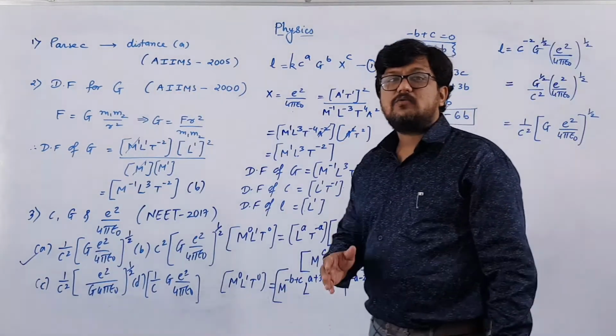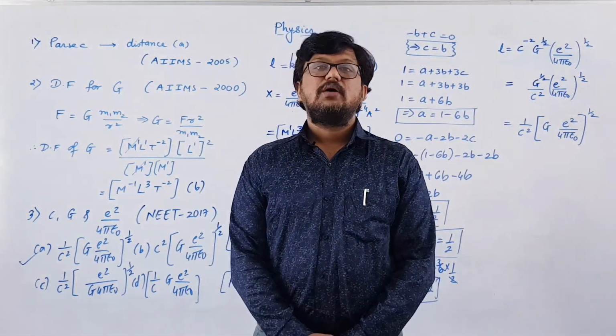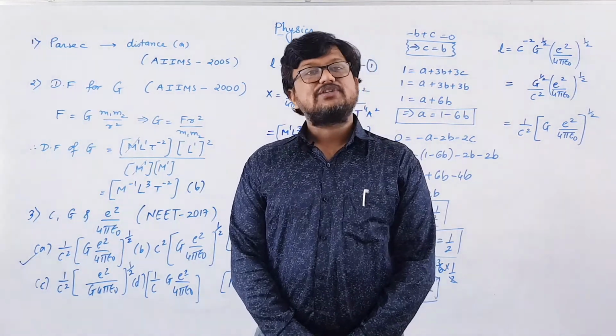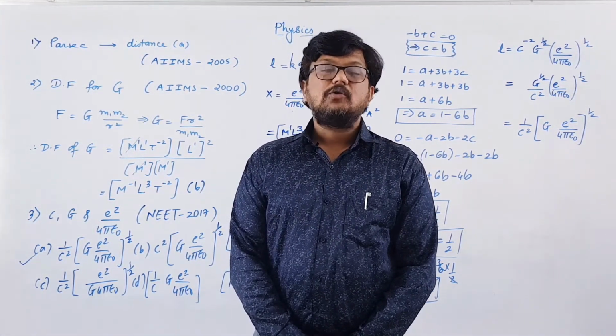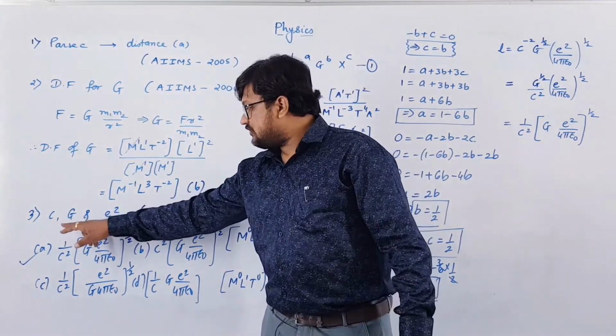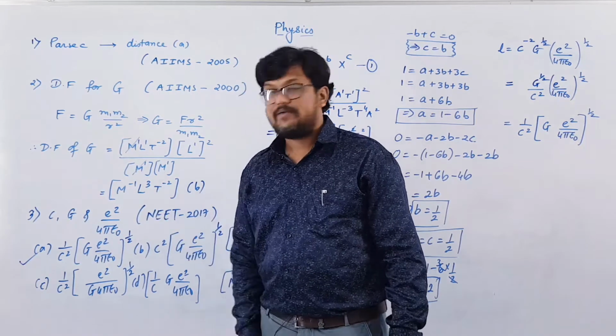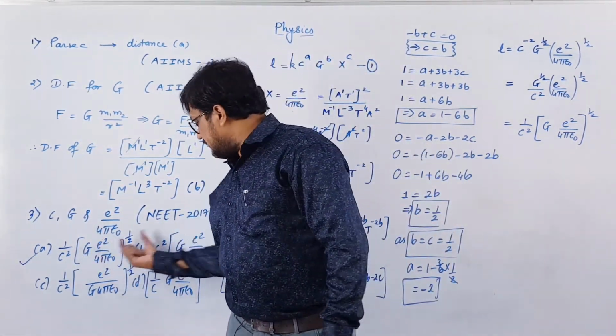Now we have solved this example MCQ by using the concept of dimension analysis. There is one more way to solve this example. What you can do is write the units of all these three given physical quantities, C, G, and e square by 4 pi epsilon 0, and put these values in the given options.